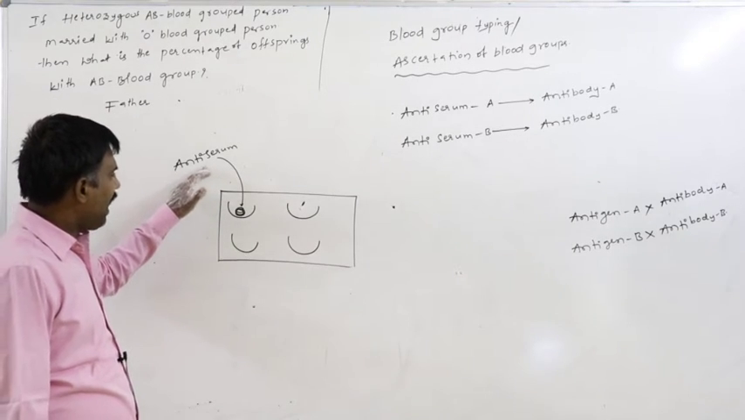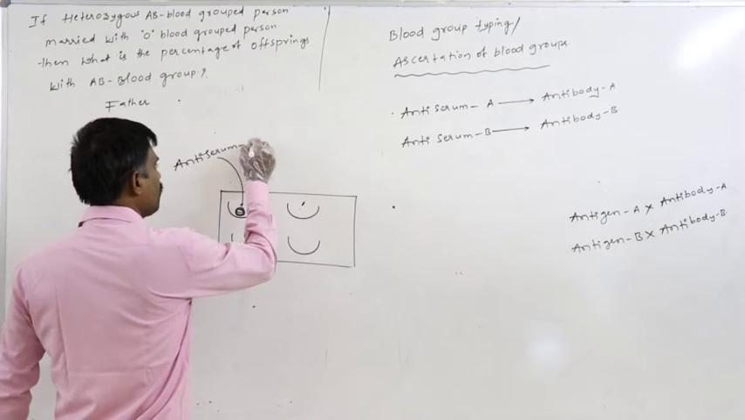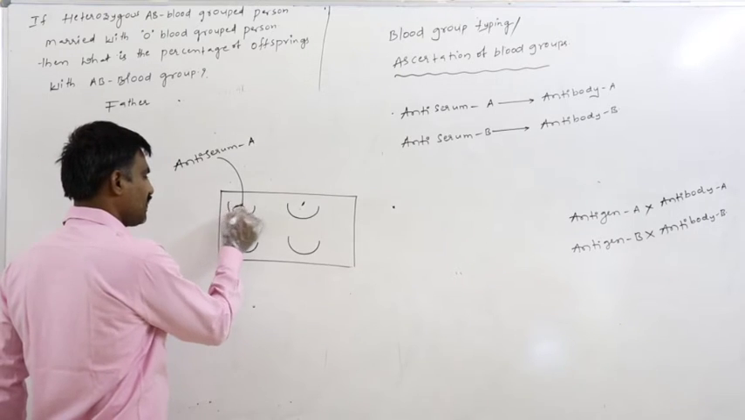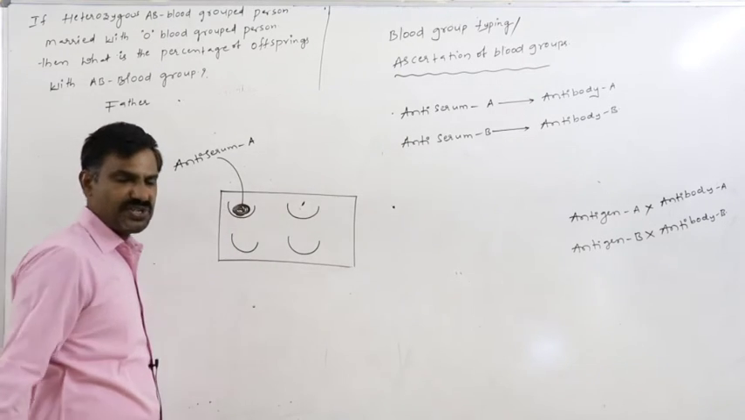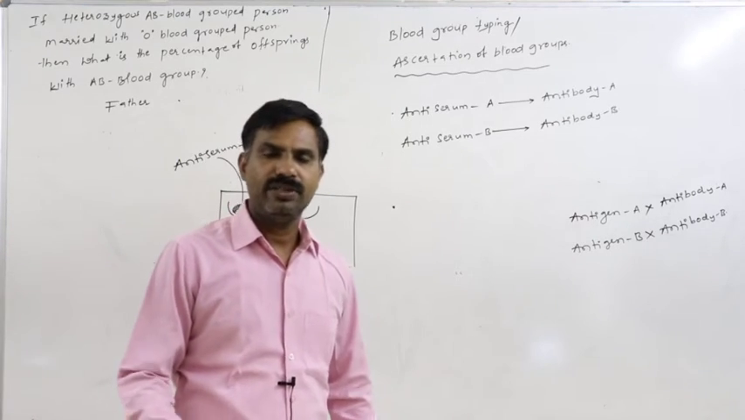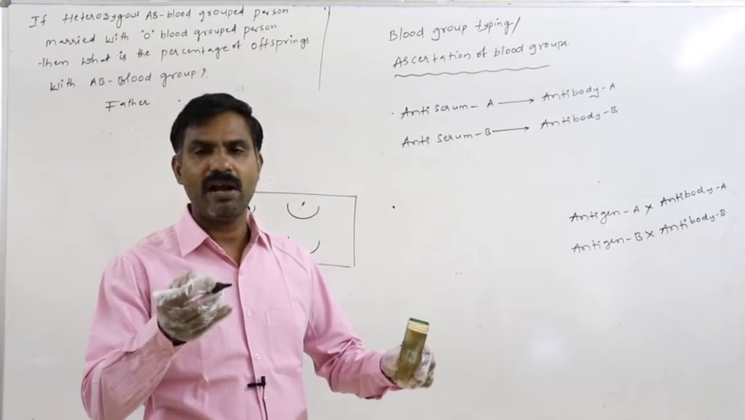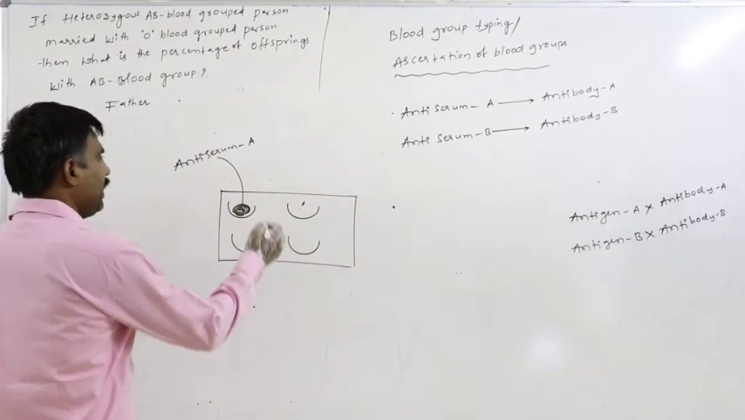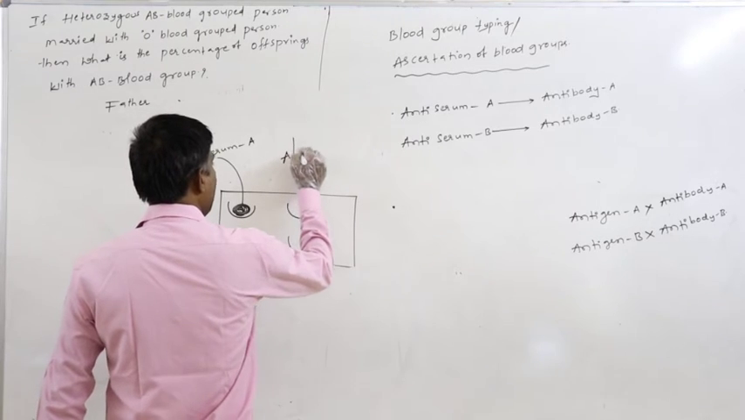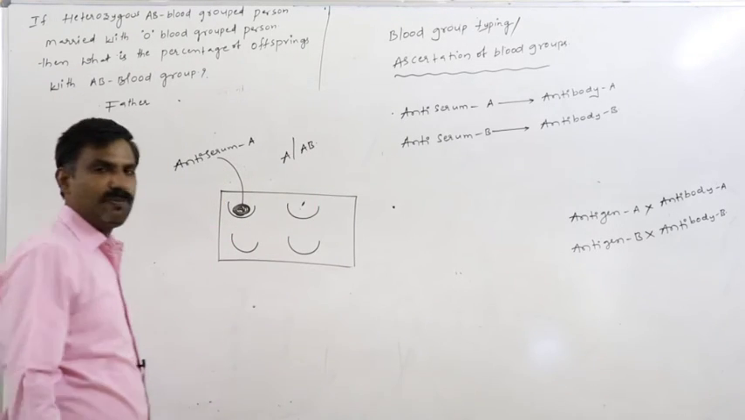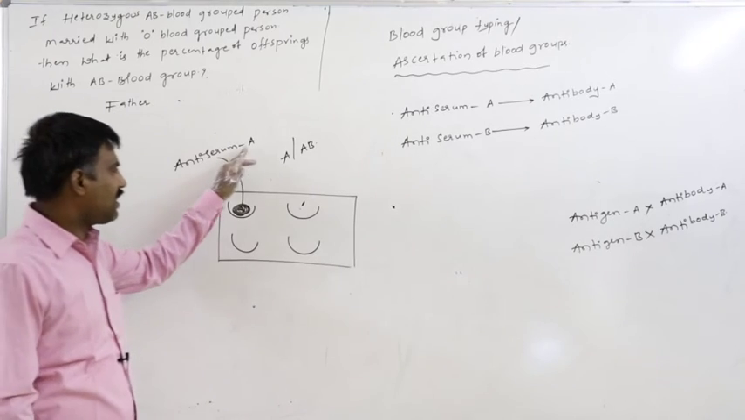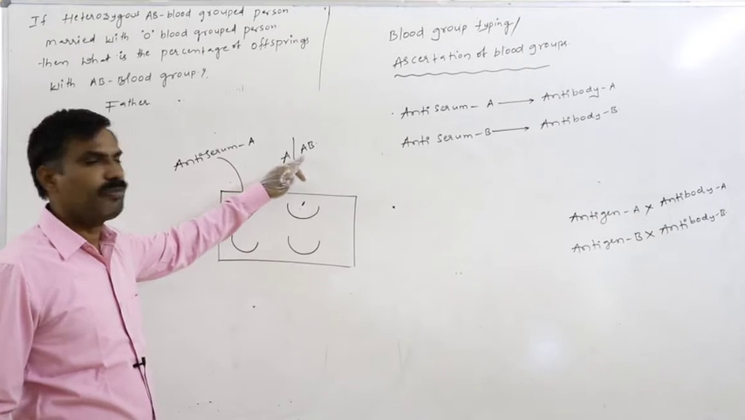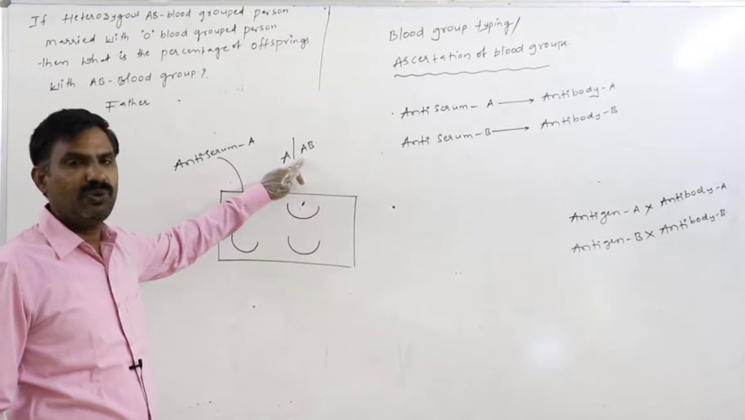After adding the antiserum A to that collected blood, if a reaction occurs, then that blood group may be A or AB. Then how can we confirm that the blood group may be A or AB? If the blood of the person is reacted with antiserum A, that blood group may be A or AB.